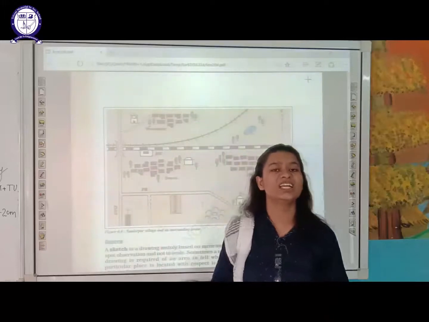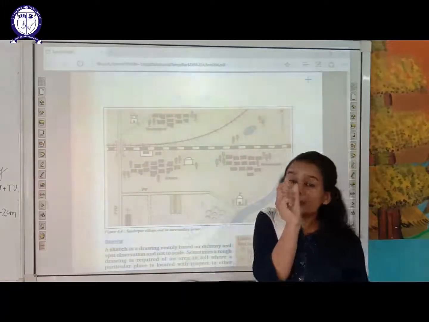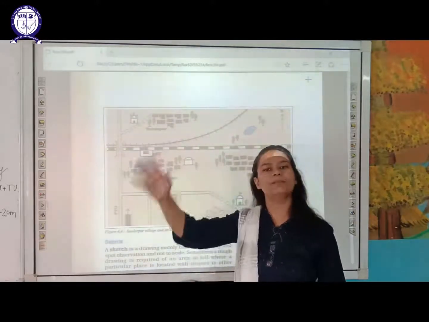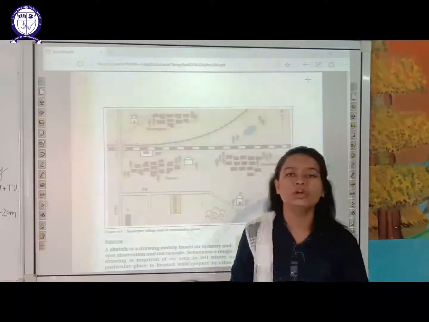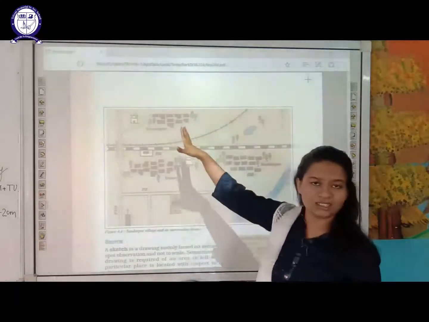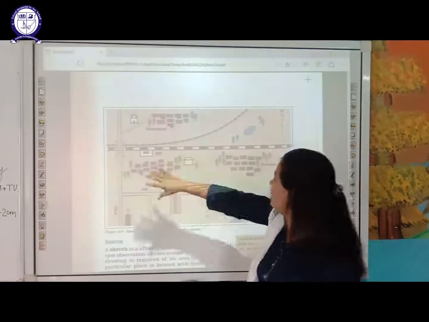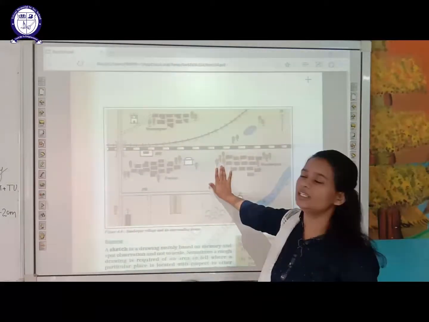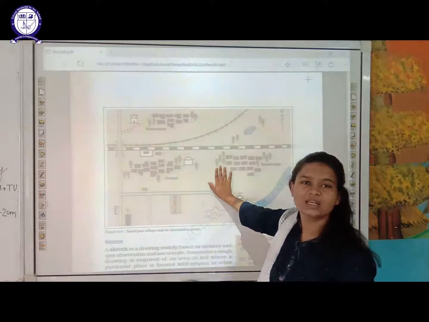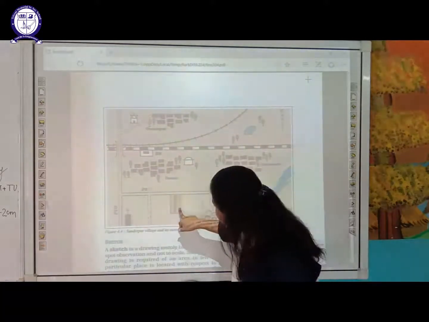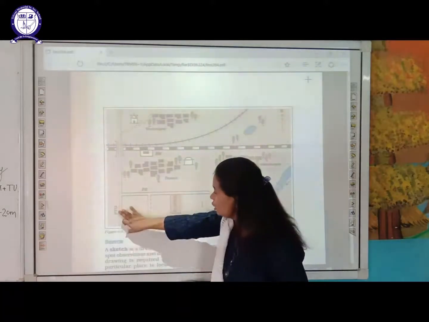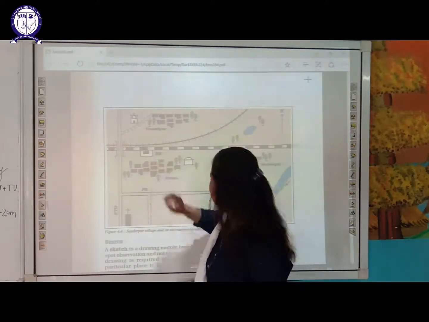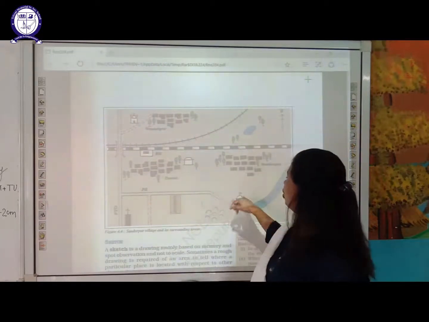So what is that? That is a map only, where symbols are used to make you understand that this is the appropriate place where you need to reach. In the same place we discuss conventional symbols. Above here one particular map is shown, where you can see, as we studied, that these colors are used to represent trees. Then this is school, as I already told you, PTO. Then is Dumri, PS, postal services, RS, church or temple.